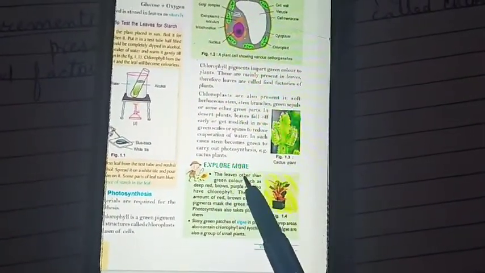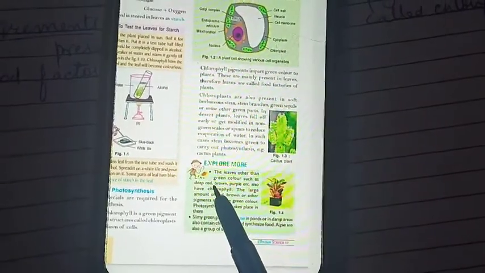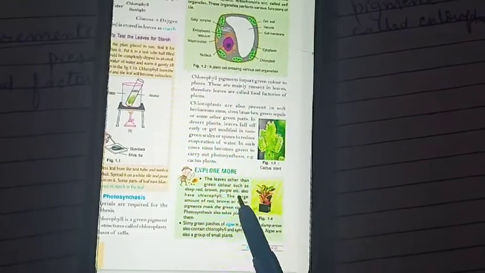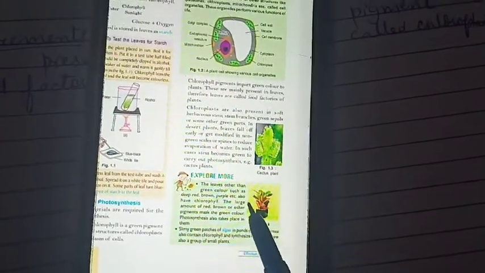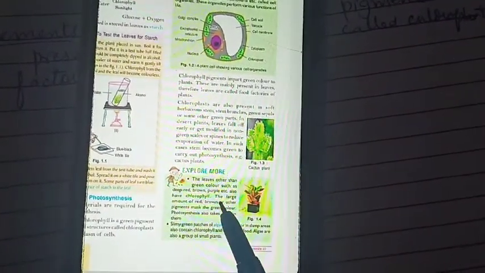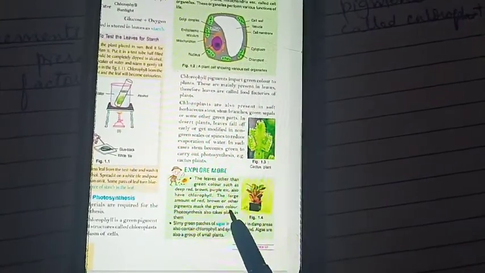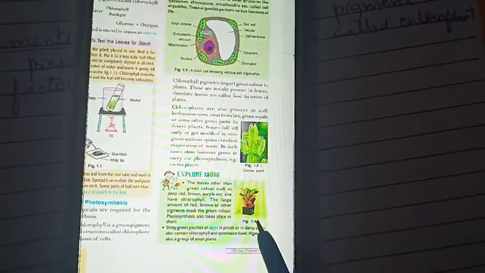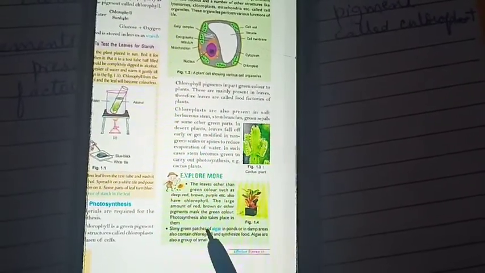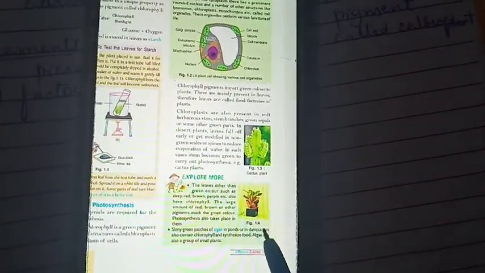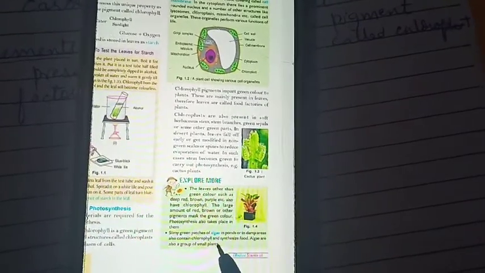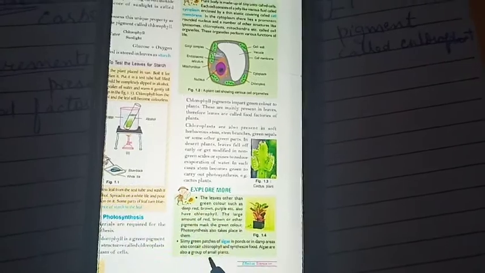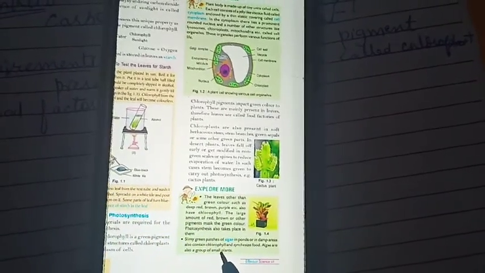Leaves of colors other than green, and sometimes we see red algae, brown algae, purple algae, they also have chlorophyll. The large amount of red, brown or other pigment masks the green color. Photosynthesis also takes place in them. Similarly, green patches of algae in ponds and damp areas also contain chlorophyll and synthesize food. They also come under the group of small plants.